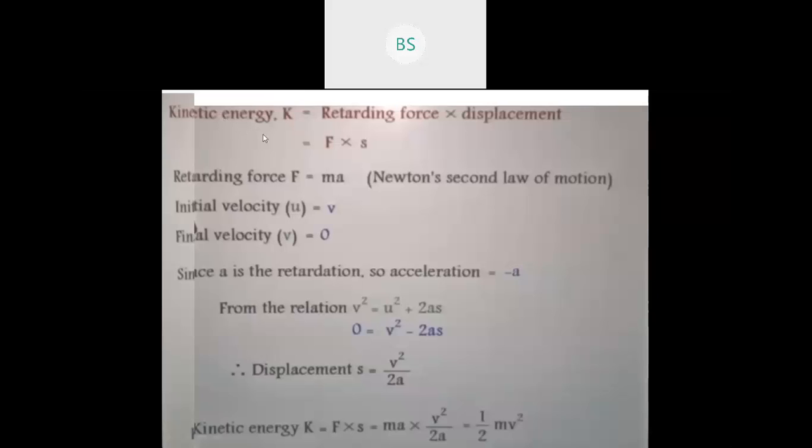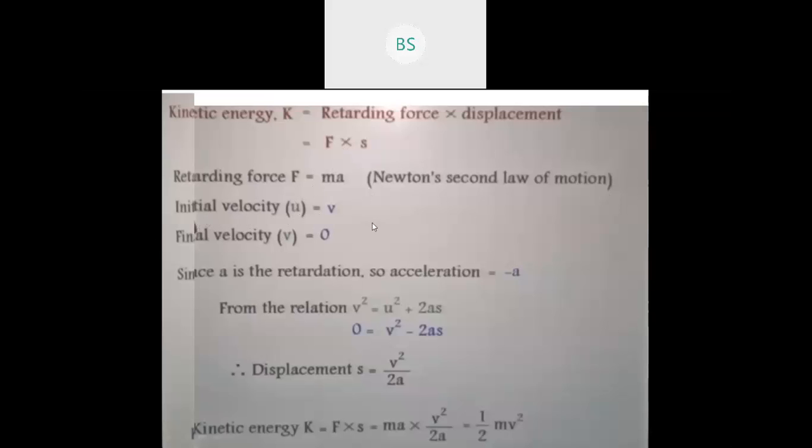Therefore we can say that kinetic energy of a ball, so kinetic energy is denoted by K, is equal to retarding force into displacement. So force is F, displacement is S, you know very well, and F into S is nothing but kinetic energy. Now this is equal to this, so F is equals to ma. You have already studied in the previous class, that is Newton's second law of motion, correct? So F, we know that it is ma.